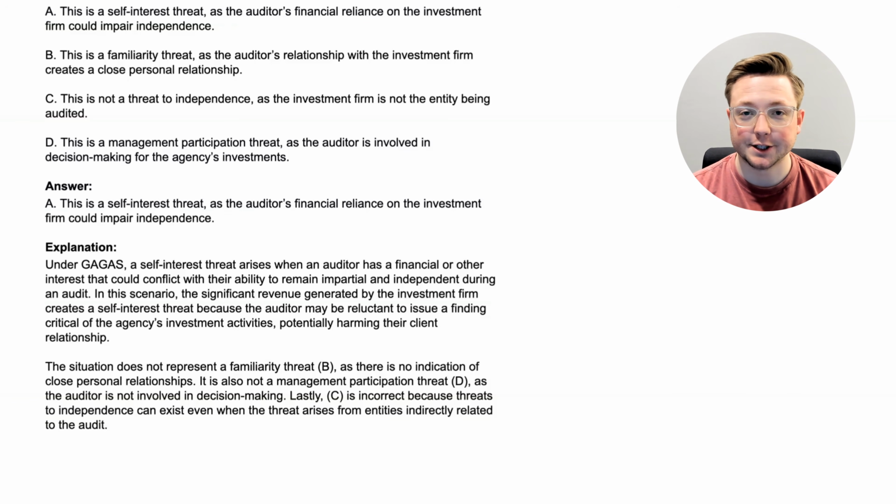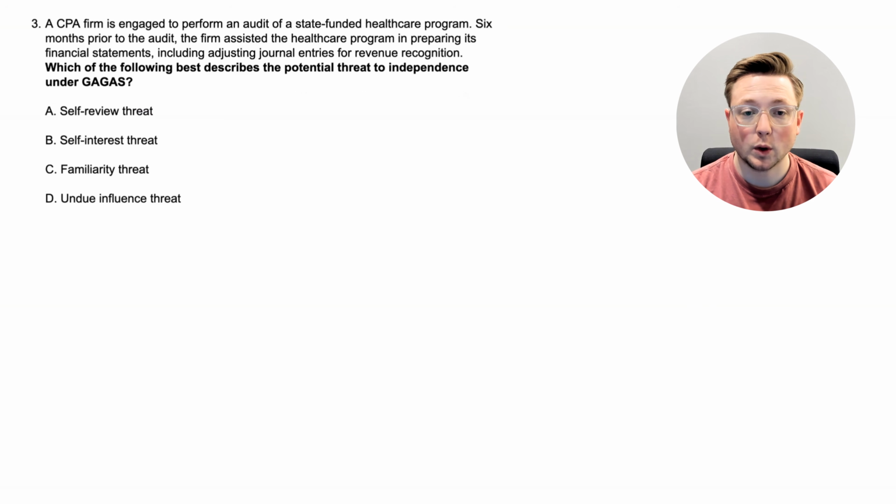Now let's go to the next question. All right, here we are at question 3. Which of the following best describes the potential threat to independence under GAGAS? Okay, let's go to the top. A CPA firm is engaged to perform an audit of a state-funded healthcare program. 6 months prior to the audit, the firm assisted the healthcare program in preparing its financial statements, including adjusting journal entries for revenue recognition. So again, what is the best potential threat based on what we have here?